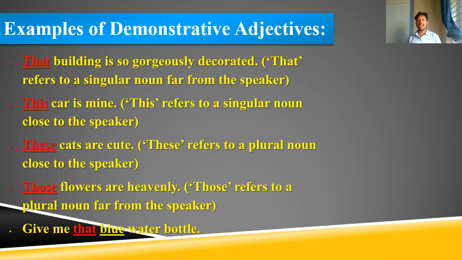In the same way, for things nearby the speaker, if the thing is singular we must use this, and if the things are plural we must use these. Okay, so next